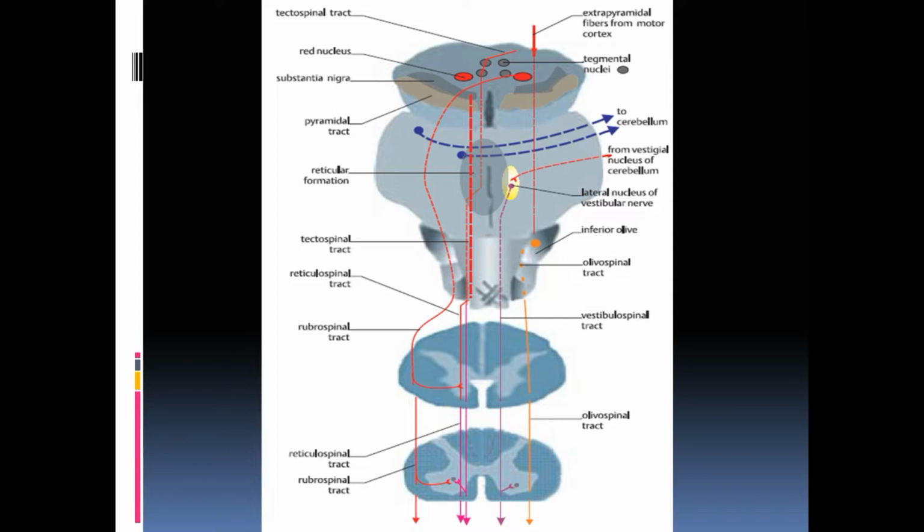What is that importance? If there is a lesion in the corticospinal tract, if it is cut and not functioning, the rubrospinal tract can still perform certain distal muscle movements, such as fine movements of the wrist.